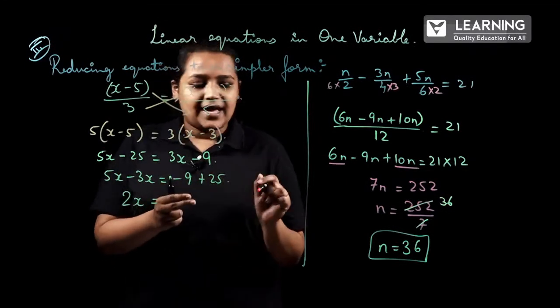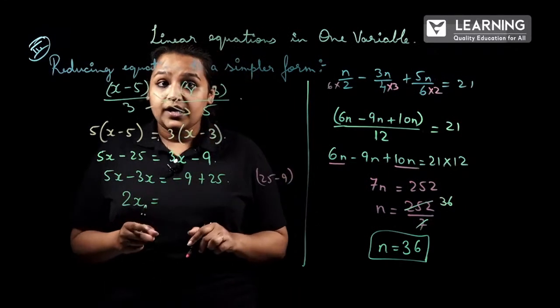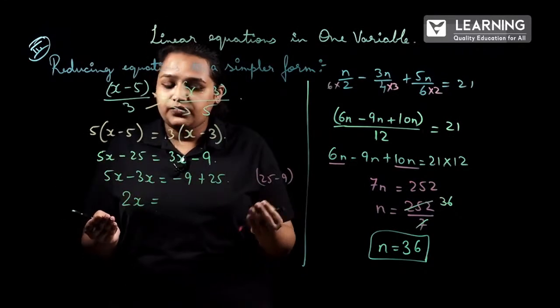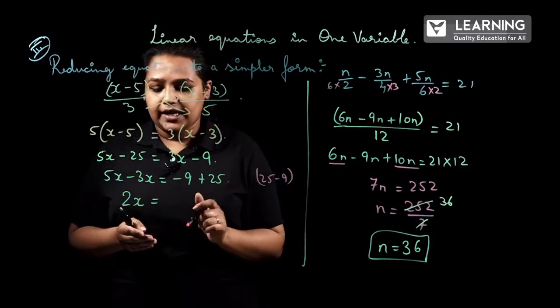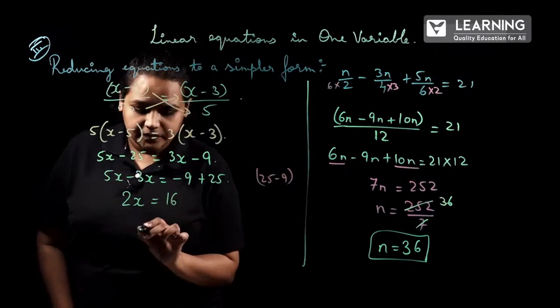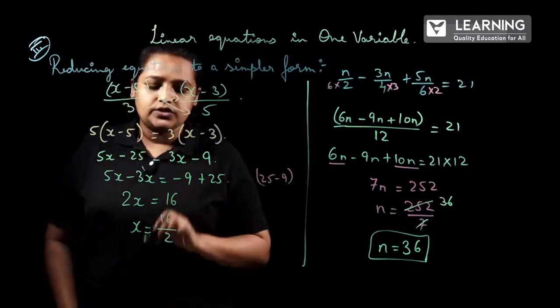You can write this as 25 minus 9 directly. If you have any confusion, write it like this; if you don't, just write 25 minus 9. So 25 minus 9 is how much? 16.